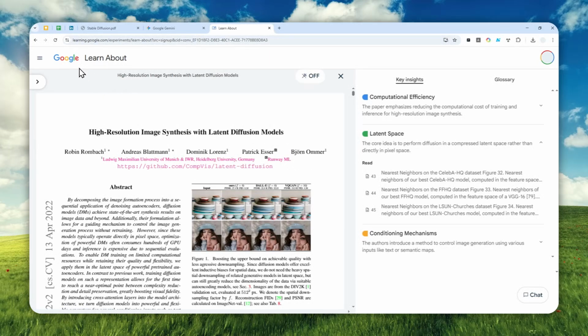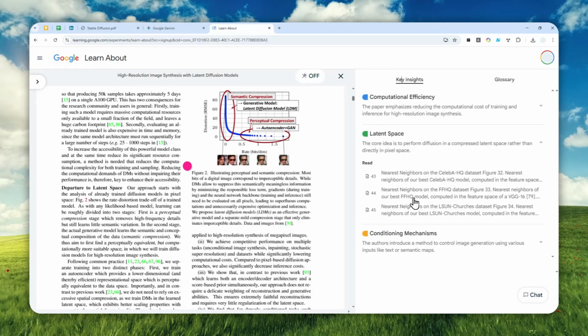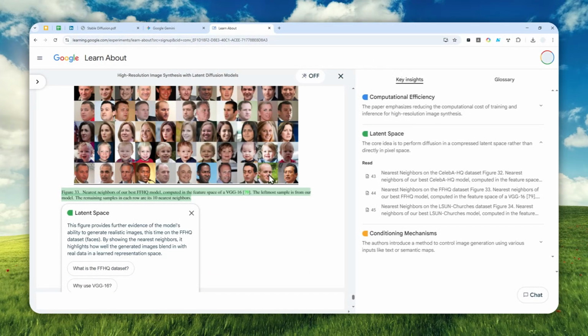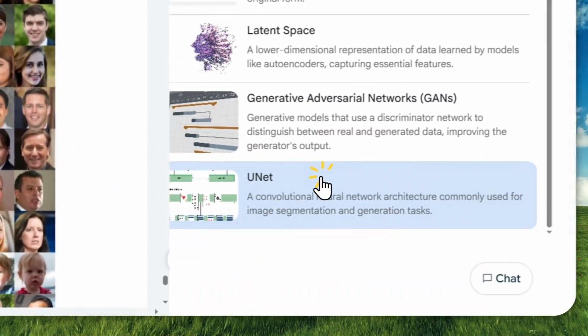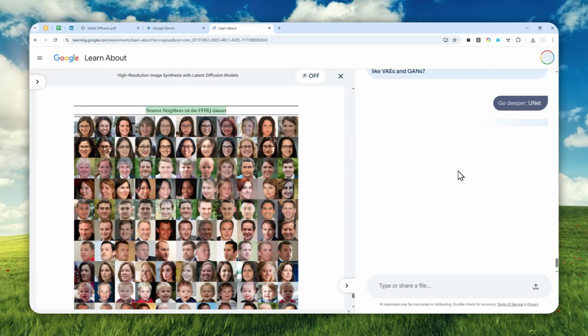It is called Google Learn About, and the way it is answering your question from a document is unique, it is engaging, it is more interesting than the guided learning or even the study mode from ChatGPT. For example, here I can see the document, I can read into any section that I want, and I can even jump into a specific page so I can dive further into that material from the summary from AI. And of course, if there's anything that I don't understand, I can just click on any of that, and AI will give me the answer based on the concept that I want to learn more.